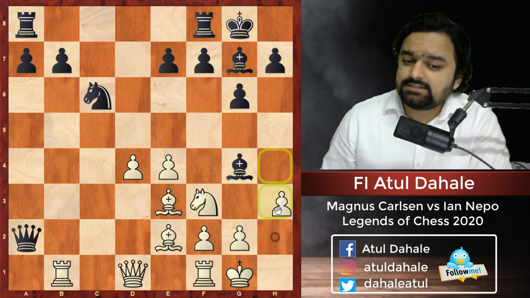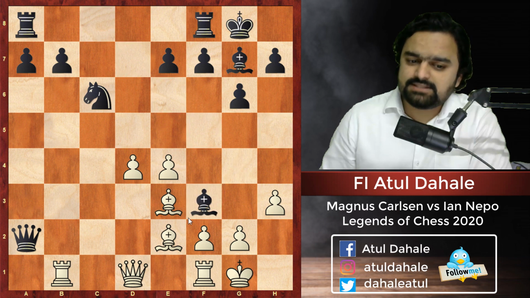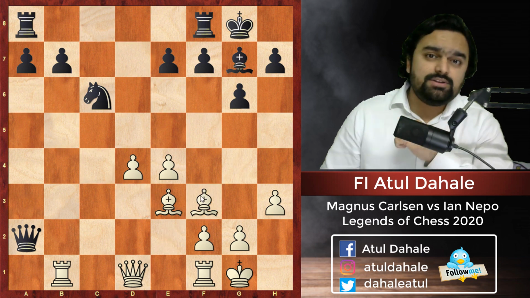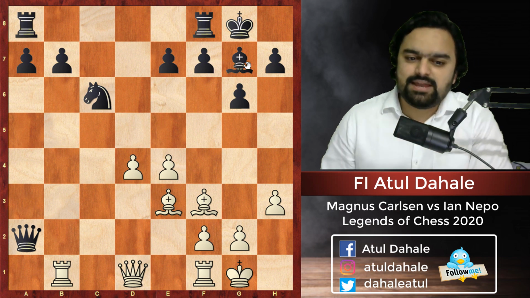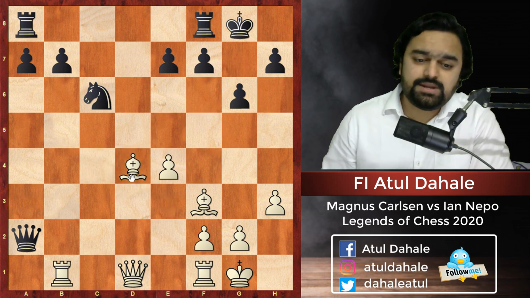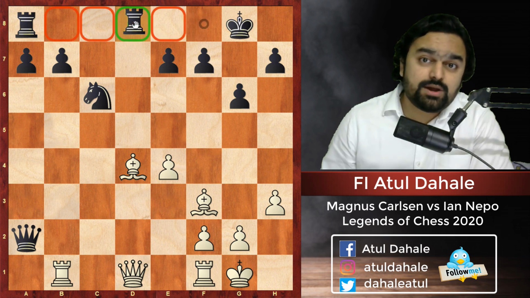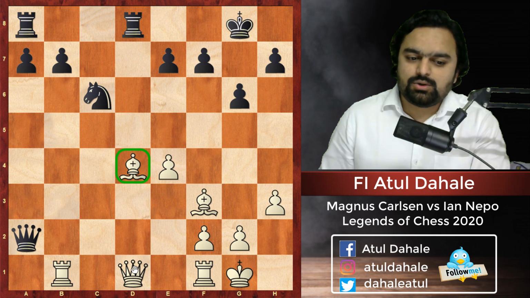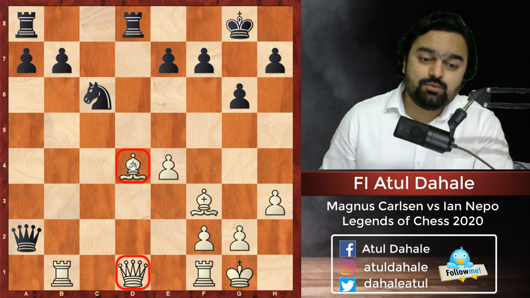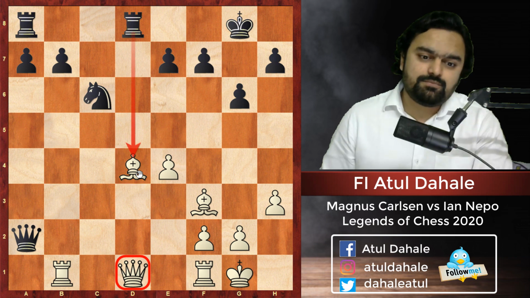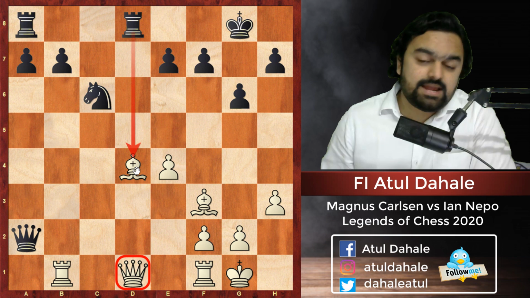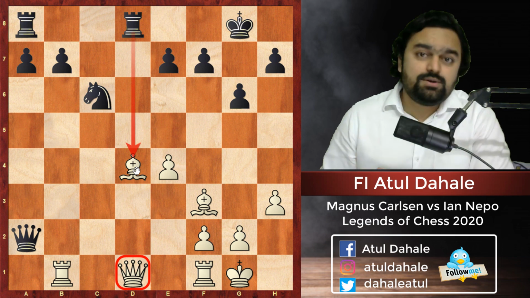Let's suppose he plays h3 in this position, then bishop takes f3, and now can you see what black can do in this position? Yes, he can play bishop takes d4, and now he will play rook f d8. He will be pinning this bishop on d4. The queen is there, so this bishop cannot move anywhere. And next move we are going to capture the bishop on d4, and then you can see that black will be a pawn up in that case, and that is not something white wants to do in this position.